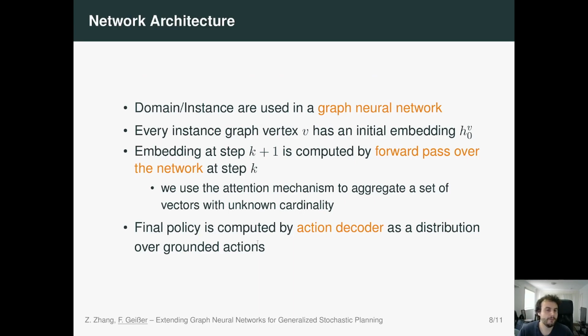Now, then we want to get a final policy. For that we have an action decoder, which then computes a distribution over grounded actions.